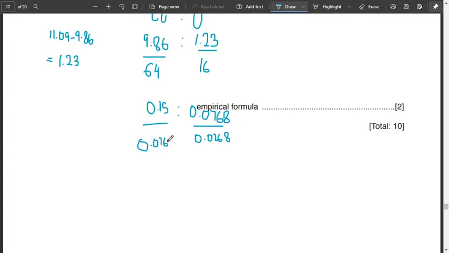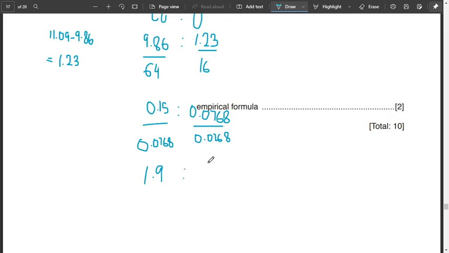Now if we divide 0.15 by 0.0768, it will give us 1.9, which can be rounded off to 2.